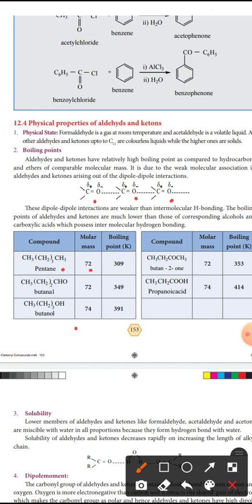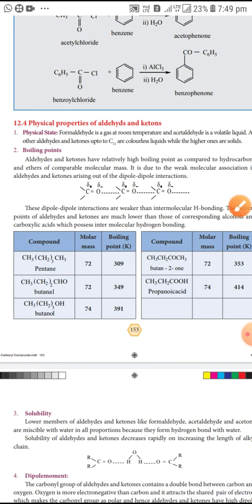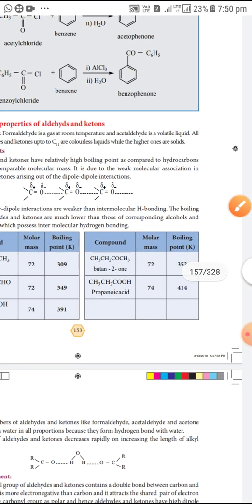Then the butanol alcohol group, that is 391. Butan-2-one, the ketone group, has a boiling point of 353. The propanoic acid group boiling point is 414.